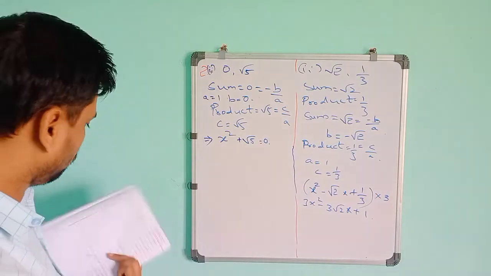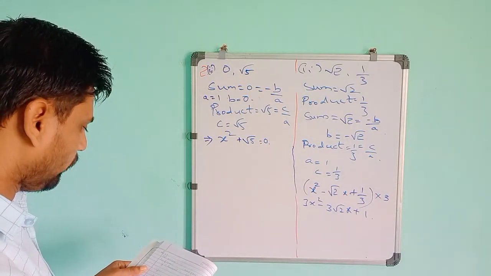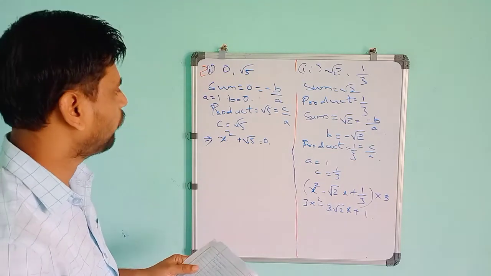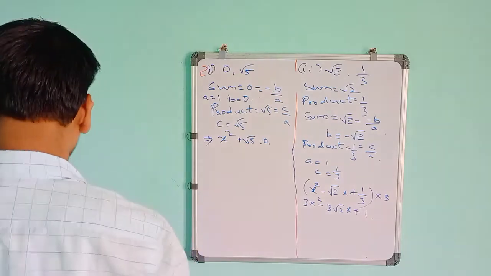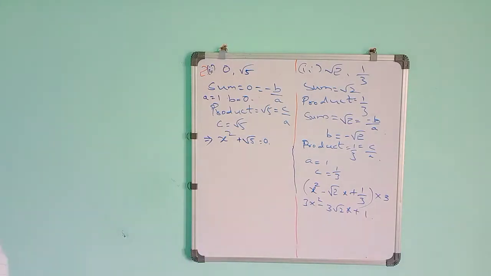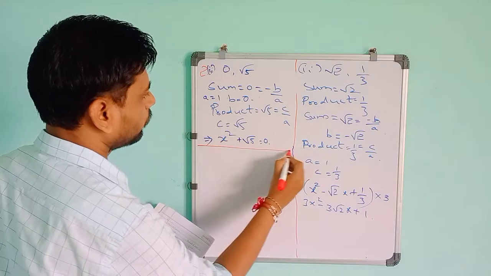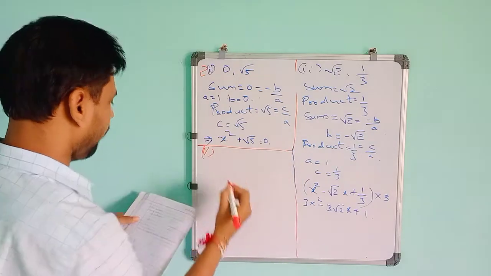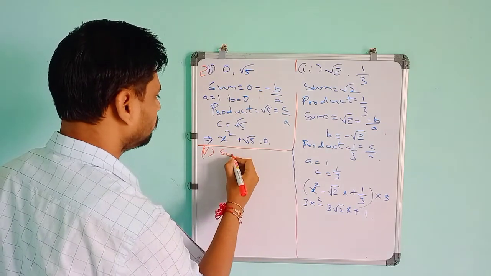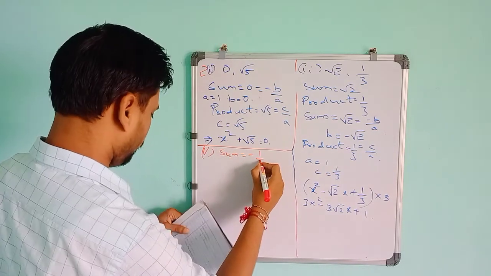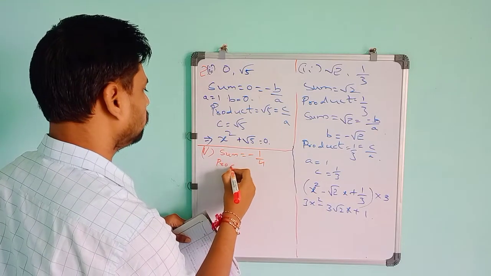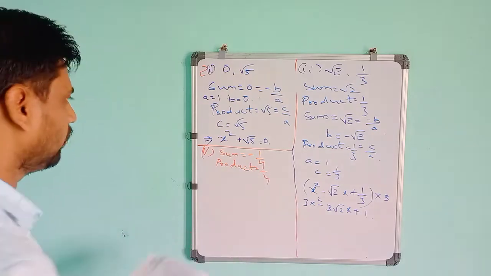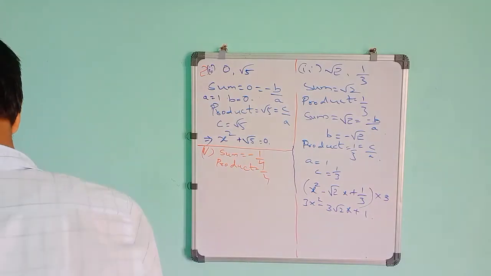The next problem, they have given only one. So you do that one yourself, and I will do the fifth one. They given sum minus 1 by 4, then product 1 by 4. Product is 1 by 4 and sum is minus 1 by 4. So if you do this one,